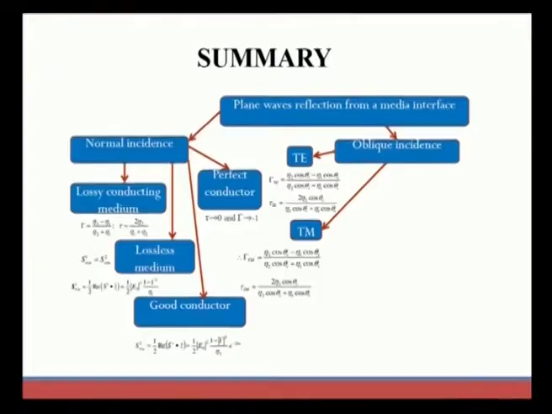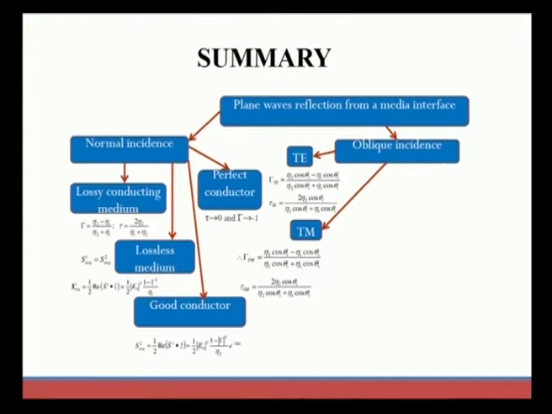Finally, we come to the end of this session. In this session, we glanced over whatever we discussed in the previous session. We started with plane wave reflection from a media interface, which has two sections: normal incidence and oblique incidence. In normal incidence, we studied different cases of lossy conducting medium, perfect conductor, lossless medium and good conductors.